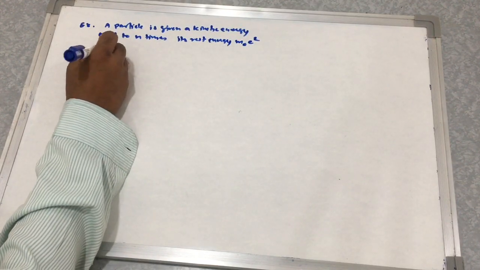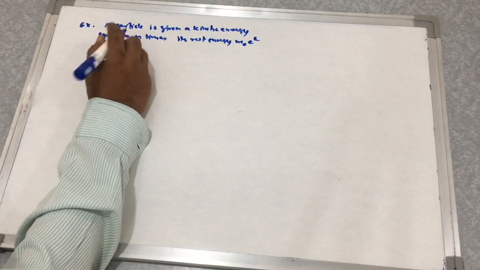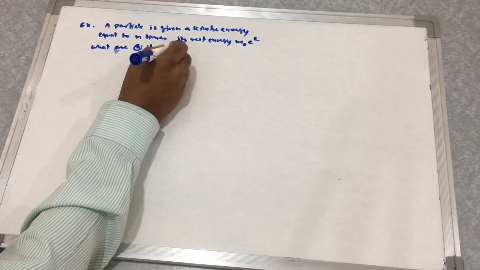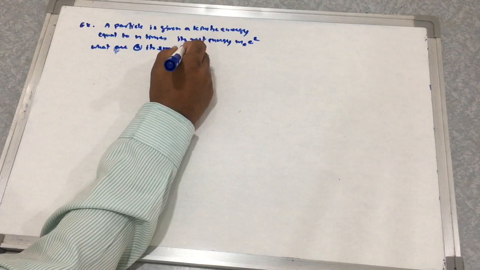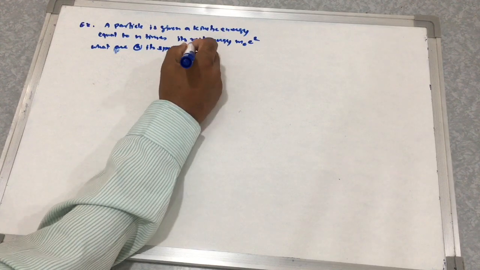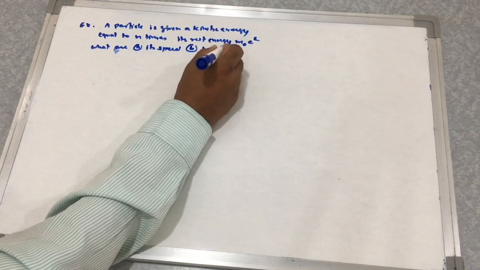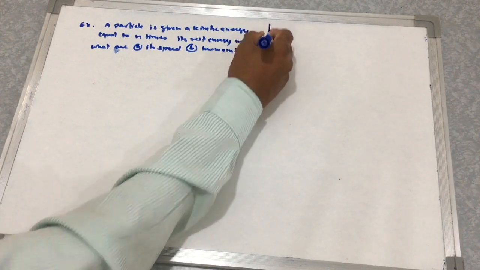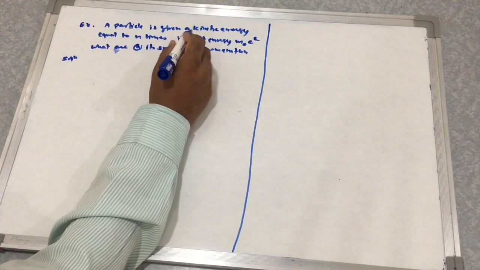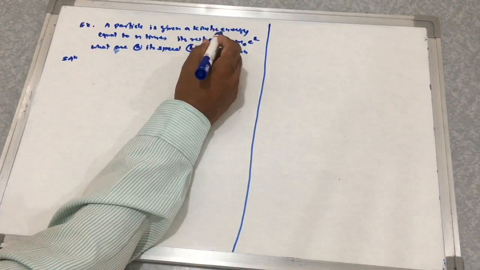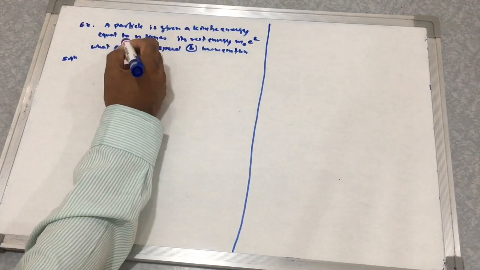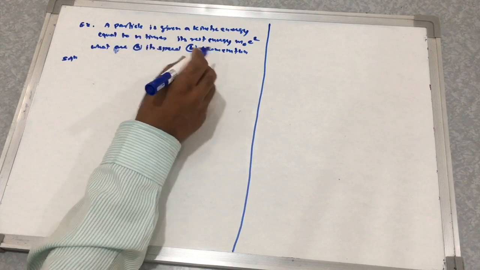What are (a) its speed and (b) its momentum? So in the solution, a particle is given a kinetic energy equal to n times its rest energy m0 c square, and we have to find its speed and momentum.